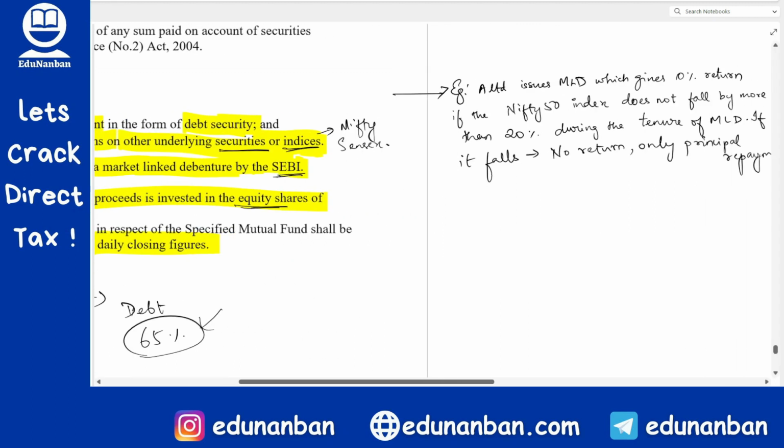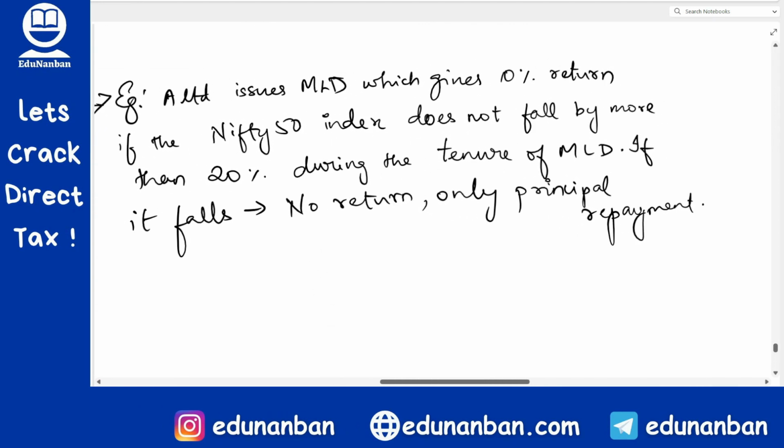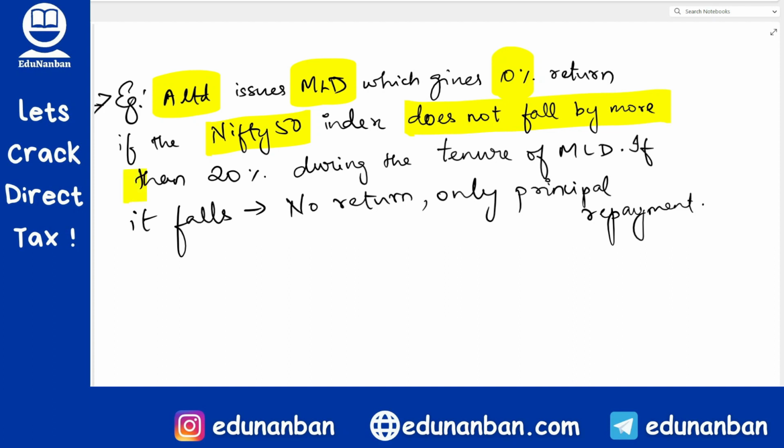Now, let me give you an example. If you want, you can note this down also to have more clarity. Example, A Limited issues a market linked debenture which gives 10% return if the Nifty 50 does not fall by more than 20% during the tenure of the market linked debenture. If it falls, then no return will be given, only principal amount will be repaid.